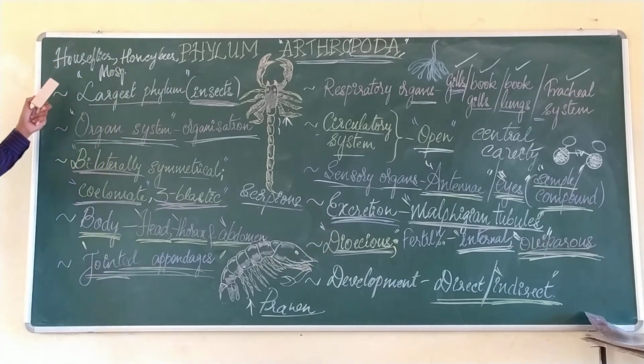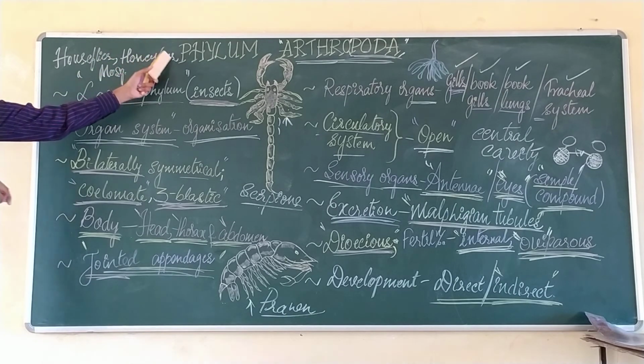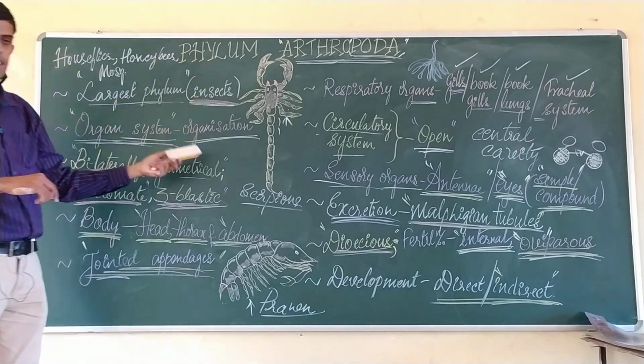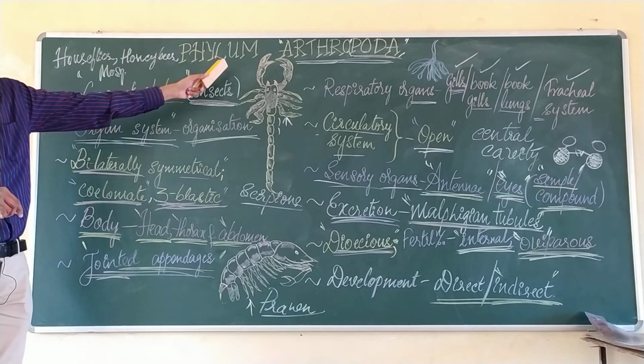All these belong to the phylum Arthropoda, and even the butterflies, moths, etc. Right, all these are examples for the members of phylum Arthropoda.